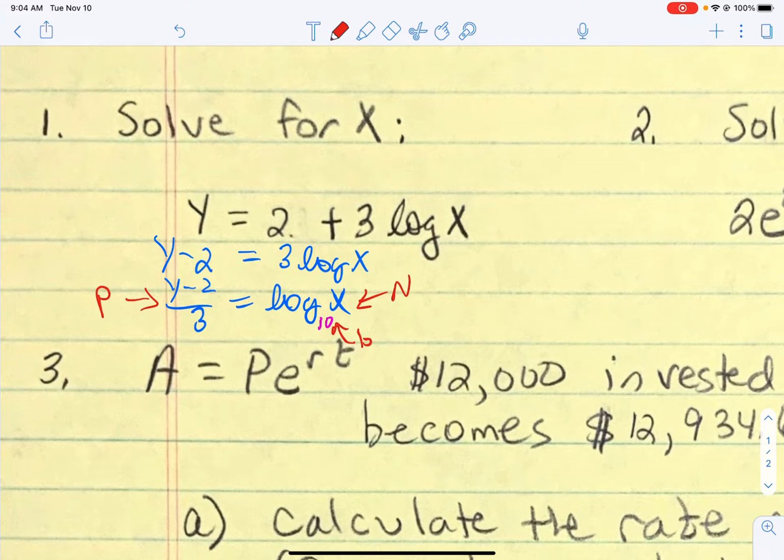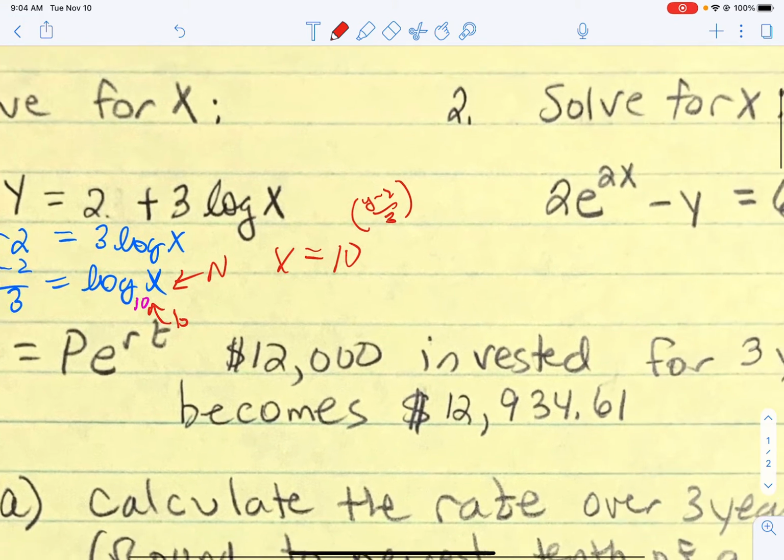And so the number x is 10 to the power of (y minus 2) over 3. And that's it. You've solved for x. You can't do anything else. Let's do number 2.